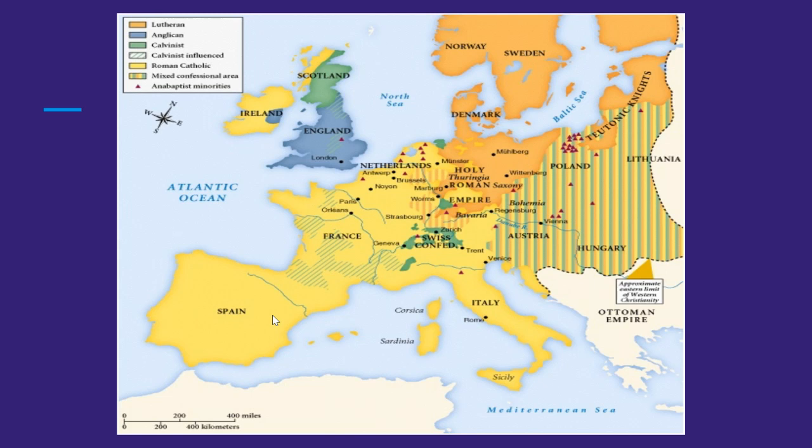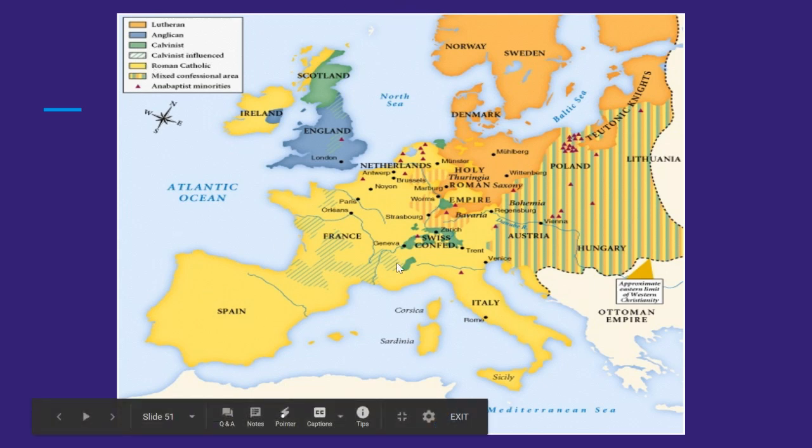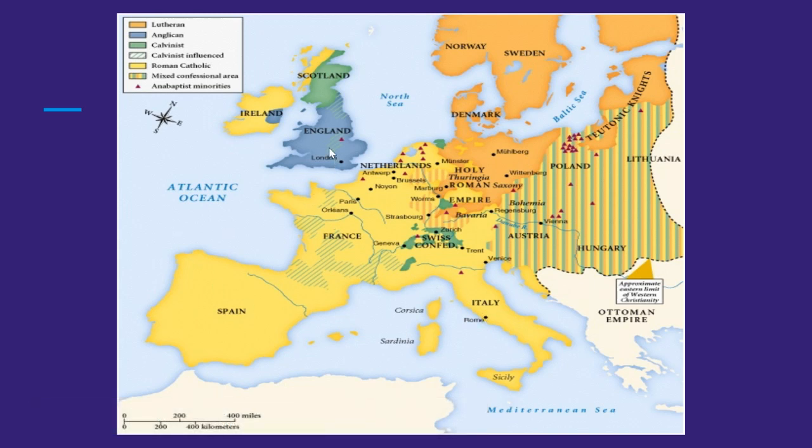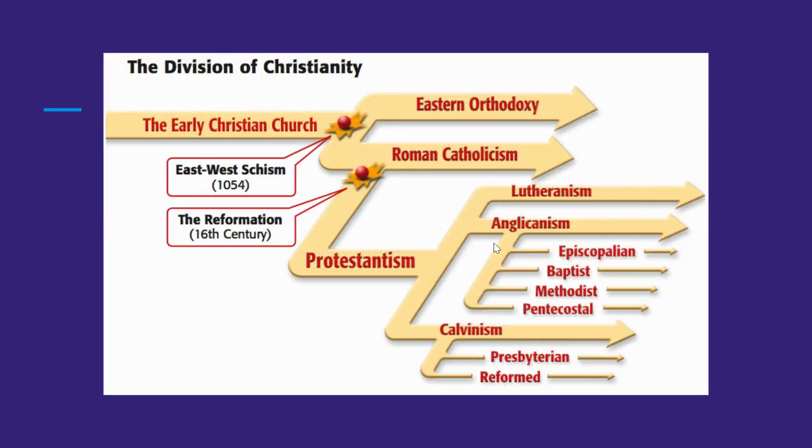And then this is just a good map to show the breakdown of these new religions. So this yellow is all Catholicism, but then you see pockets. So like Anglican for the English Church, the green would be Calvinist. So again, that makes sense in Switzerland where we see those pockets, some mixed areas, and then again, some mixed territory. And this is what I mean by those different sects of Protestantism.